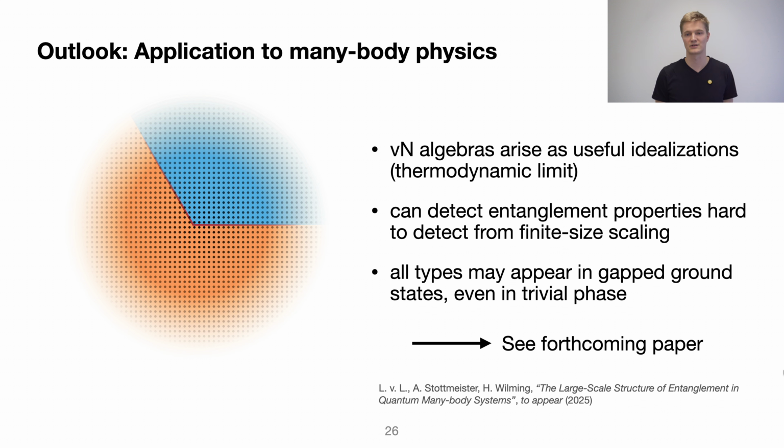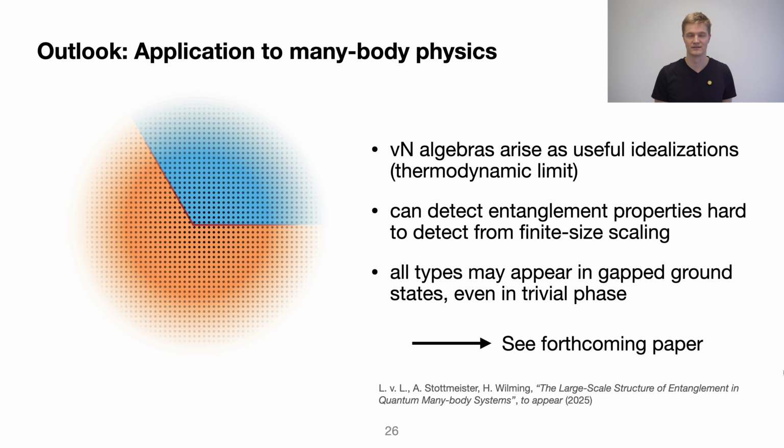If we assume Haag duality, then we can link the classification of these von Neumann algebras to the entanglement properties present in the ground state sector. So we can compute the ground state sector's von Neumann algebraic type, say it's type 3, and then we can deduce that the LOCC theory in the ground state sector trivializes.